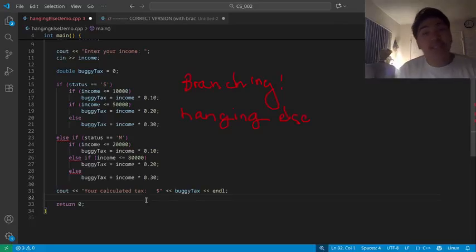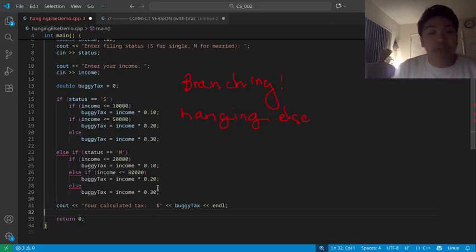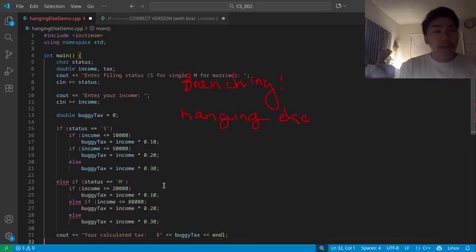Don't make this mistake when implementing your C++ code with branching. Branching is when we want to add multiple pathways in our program. For example, a decision tree with if statements and if-else statements that give us a conditional statement, and then we branch off into a different path of the program. Here we have an implementation of a tax calculator based on your filing status and income.